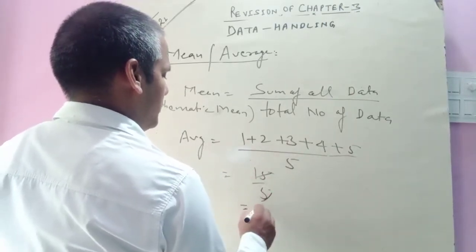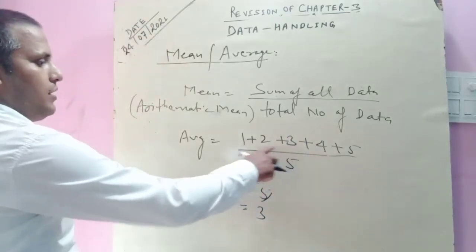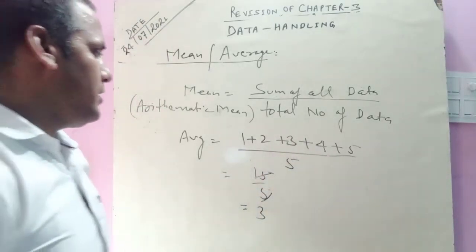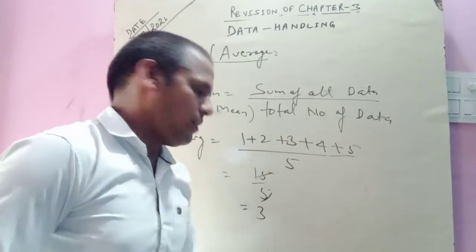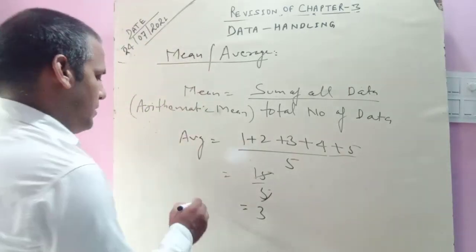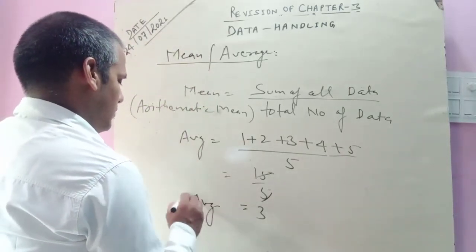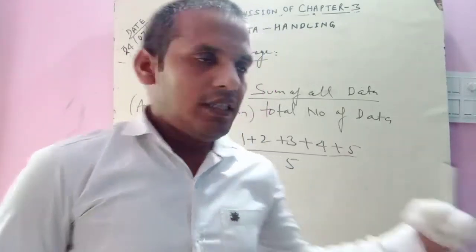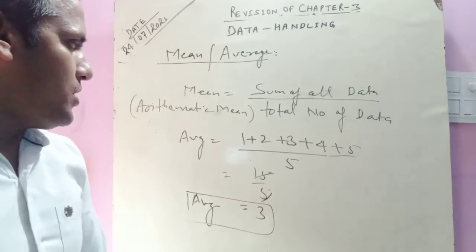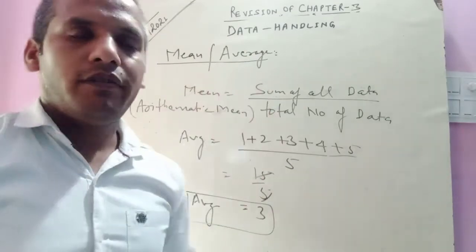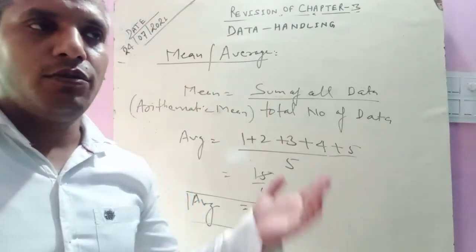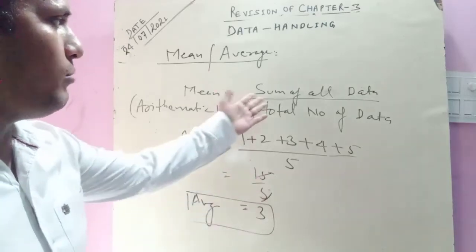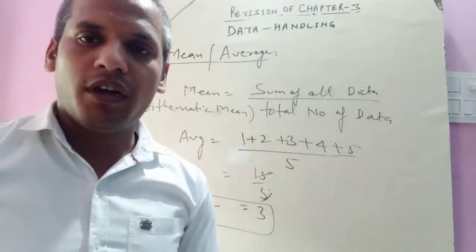Then the mean will be 3. So this is the example in front of you. If any question gives data and says find the average or find the mean, then find the mean by using the formula sum of all data upon the total number of data.